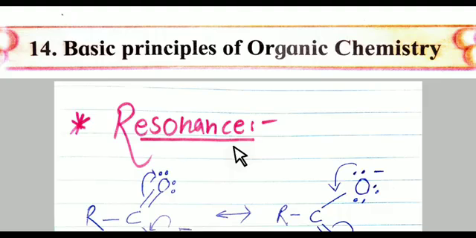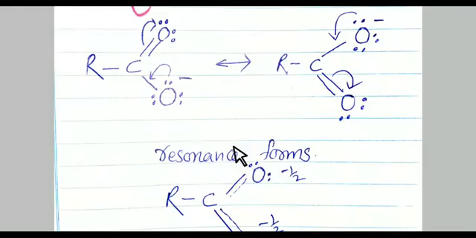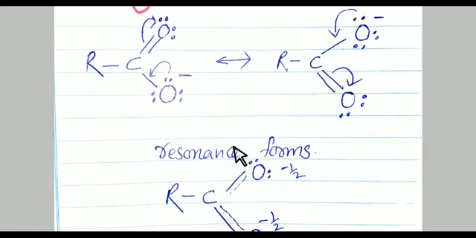Now, what do you mean by this definition? Just taking an example of carboxylic acid. On your screen, there are two resonance forms. These two resonance forms of carboxylic acid explain the phenomena of resonance. The carboxylic acid always loses a proton.